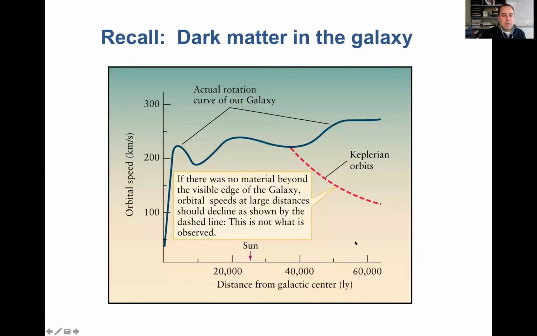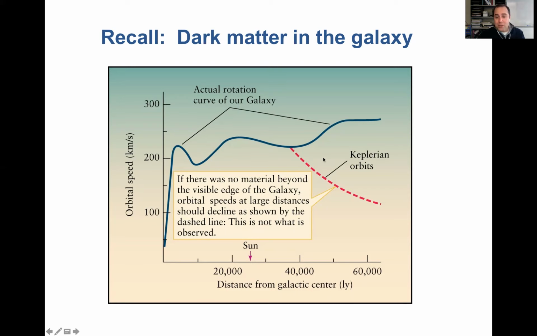And in fact, you would expect not only that there is more mass within the galaxy, but it extends much further than we see the galaxy actually extending to. So here is the visible edge of the galaxy. We would expect, even if there were no dark matter, even if we could explain all this luminous matter, which we can't, we would expect once we get outside the actual matter of the galaxy that it would fall off in a Keplerian way, because this is what velocities do when you're outside all of the mass, just like the solar system.